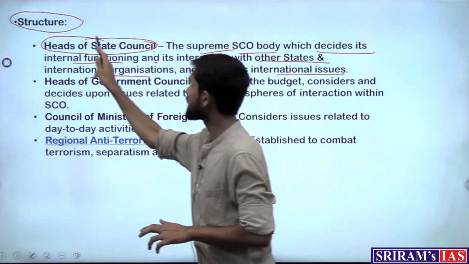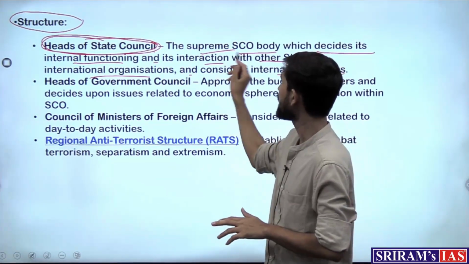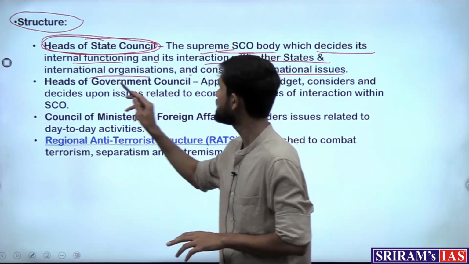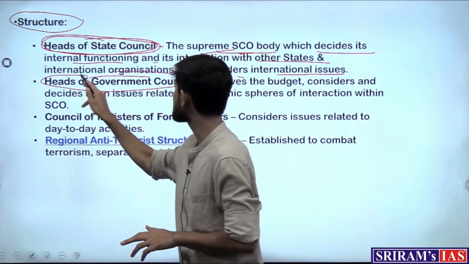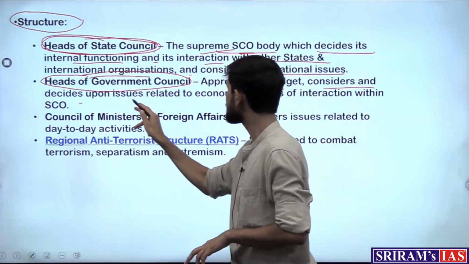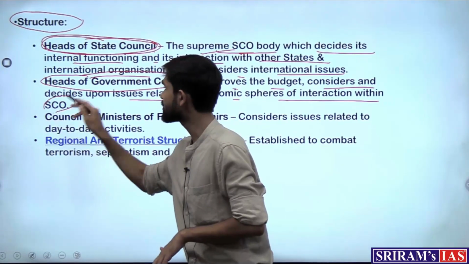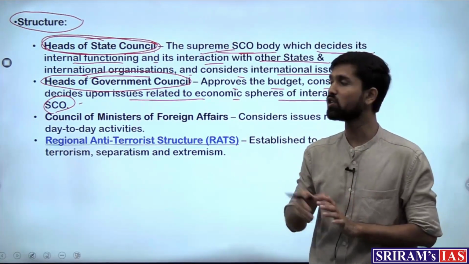So this is the premier decision-making body of the Shanghai Cooperation Organization. And then there is the Heads of Government Council as well, which approves the budget, and considers and decides upon issues related to economic spheres of interaction within the SCO, which takes primarily the economic decisions.